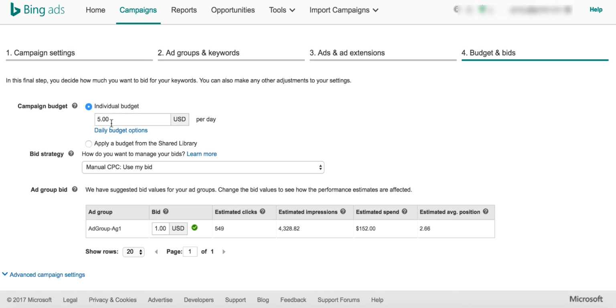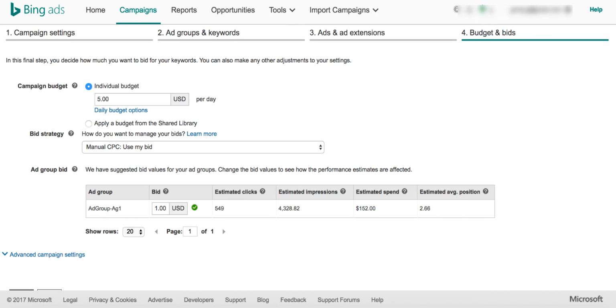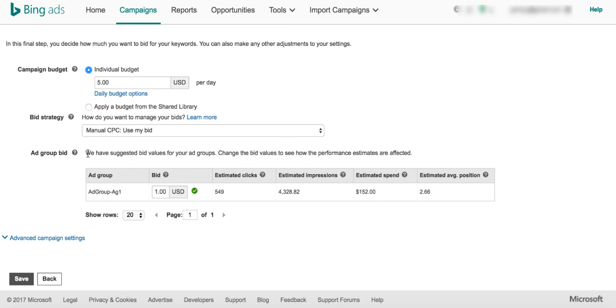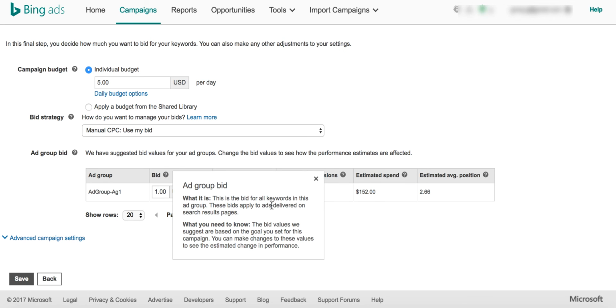I have set the campaign high level budget at $5. Don't go more, in case you're just trying to start your campaigns for the first time. Don't try to lose much. That's enough of it actually. And then ad group budget. Based on whatever we have set up in the ad group and the keywords that we already have in there, Bing is suggesting that approximately $1 is your bid rate. That's a better one to bid for, but it really doesn't matter.